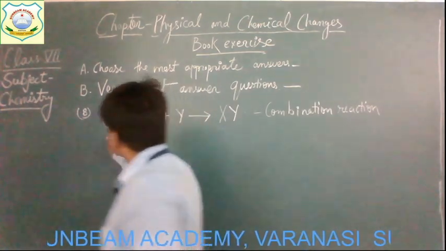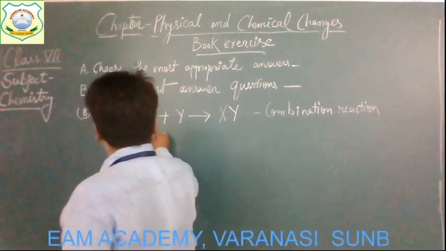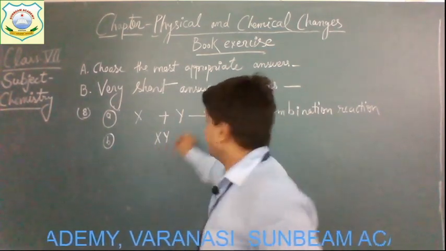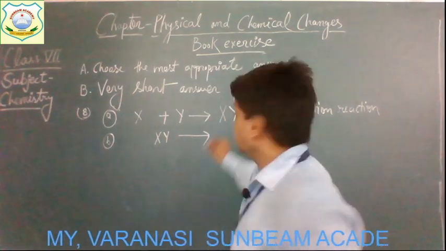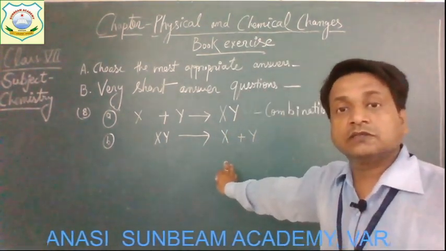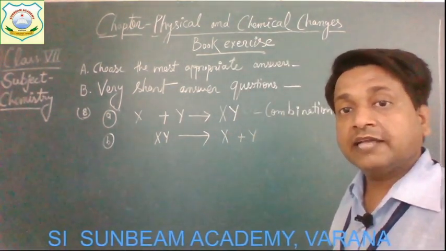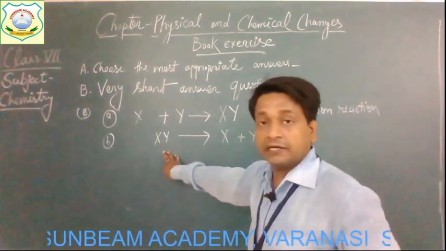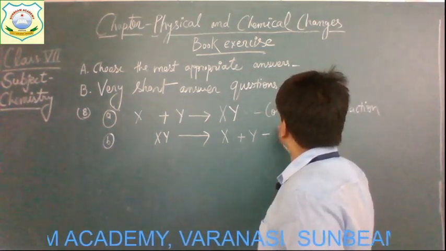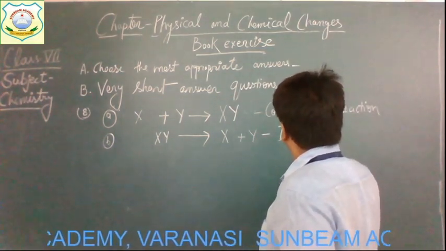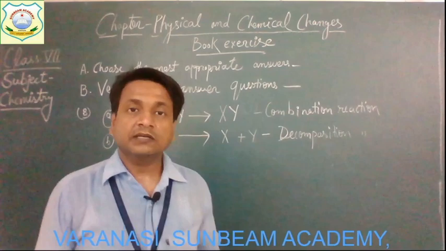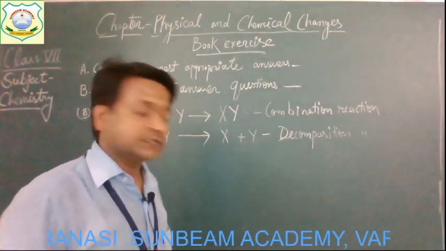Now the second is given: XY. This is the reactant, and after the reaction it's going to break into X plus Y. So this type of reaction is simply known as decomposition, because here the reactant is going to decompose into X and Y. So this will be the decomposition reaction. Okay, now come to the next.